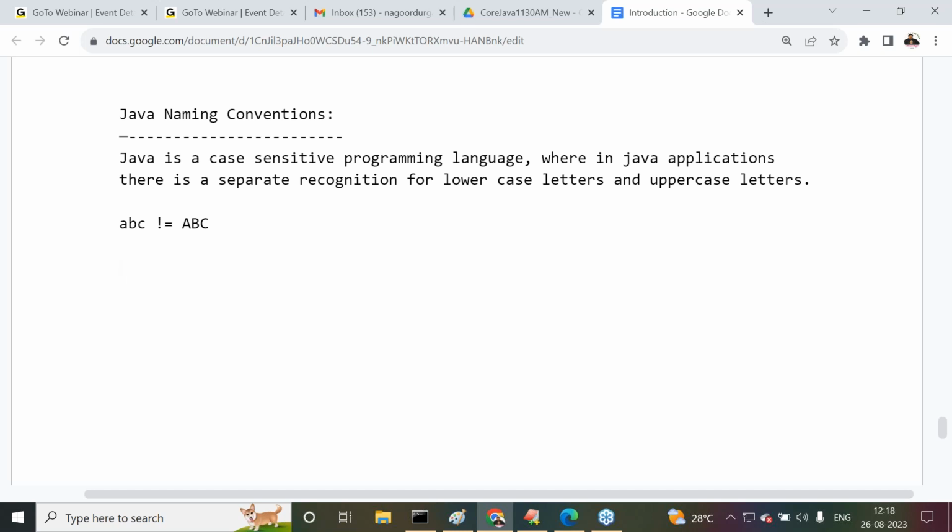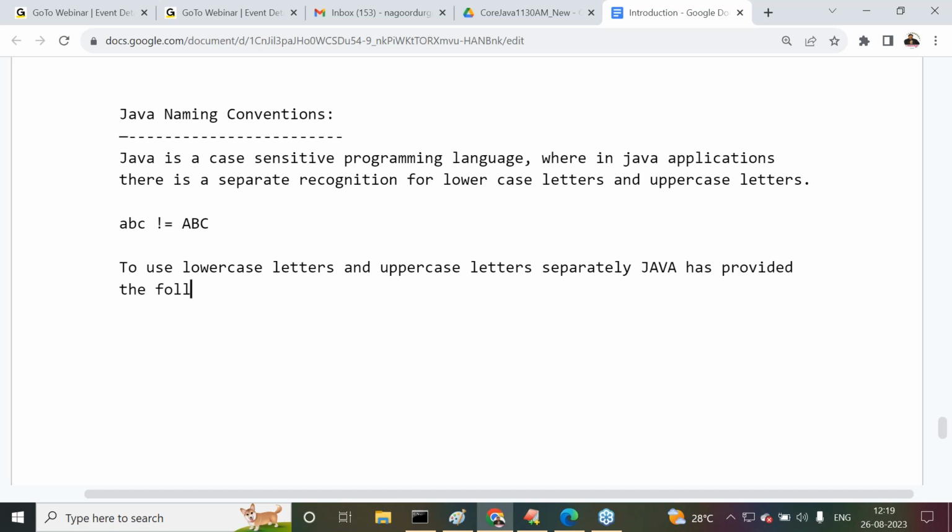But here the question is, to use lowercase letters and uppercase letters separately, Java has provided the following conventions.